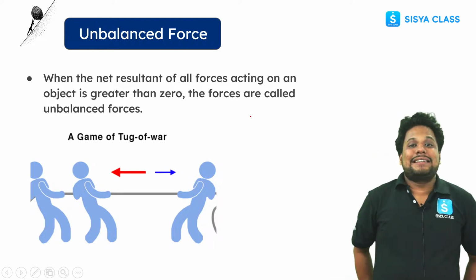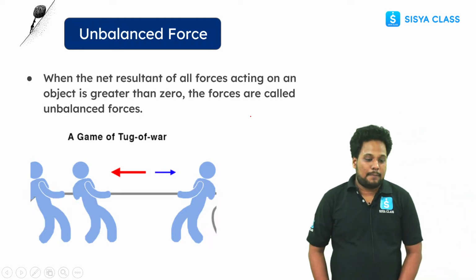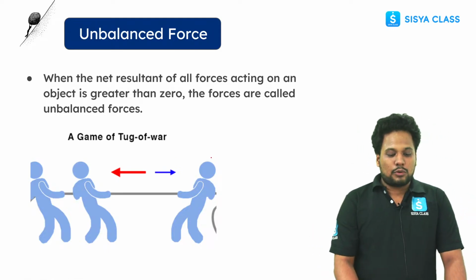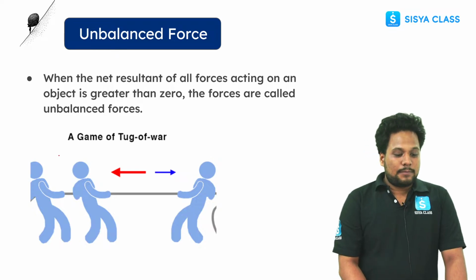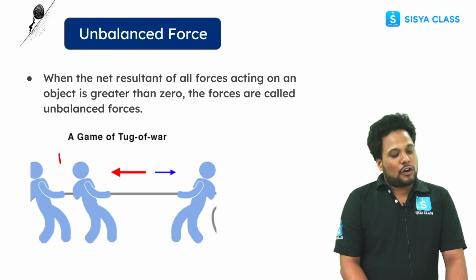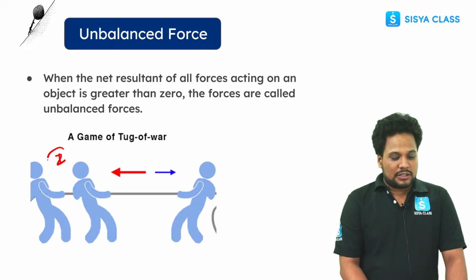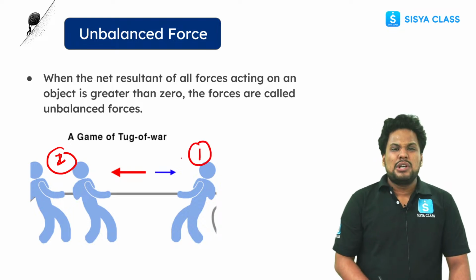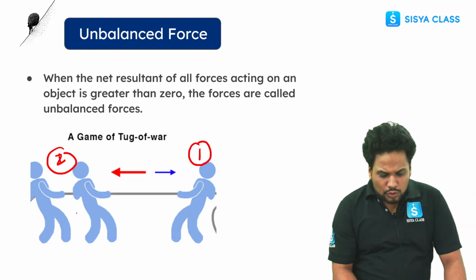Next is what? Unbalanced force. So let's suppose there are two teams, okay? One team is playing the tug of war game. In one team there are two persons. In the second team there is one person only, okay? So for sure this team is going to win.